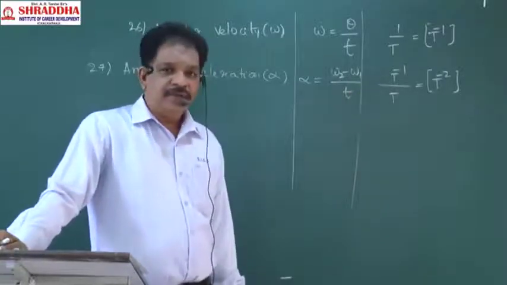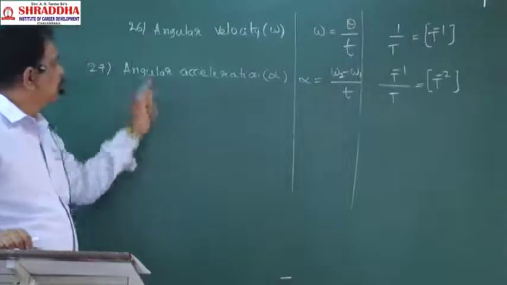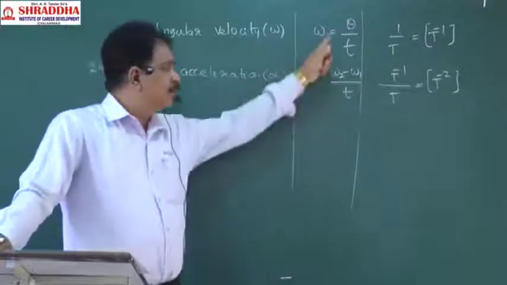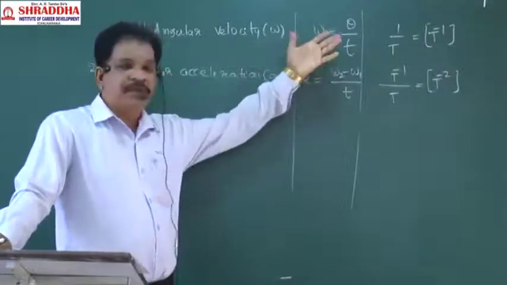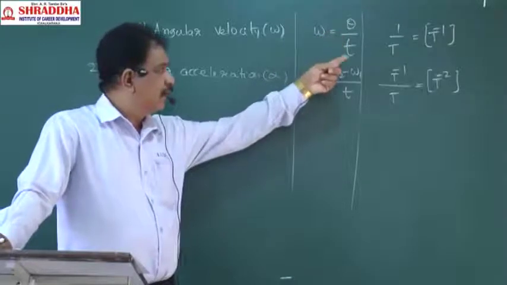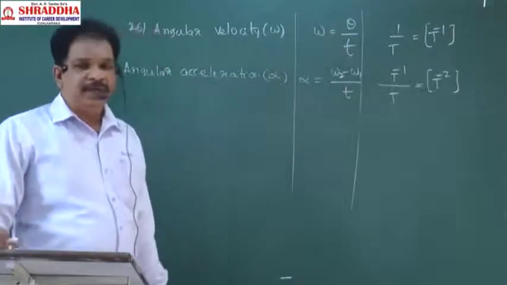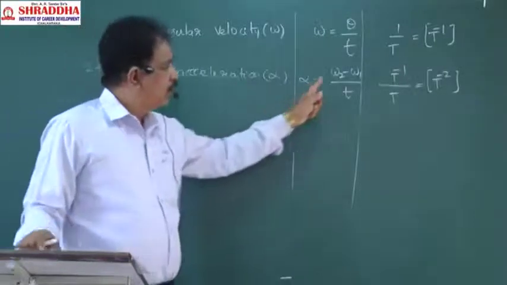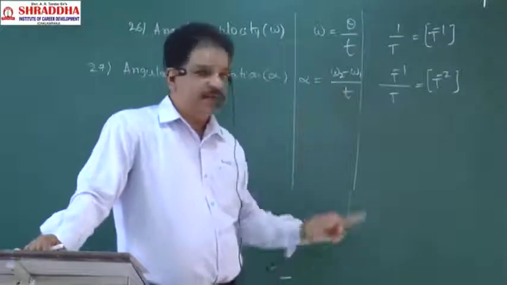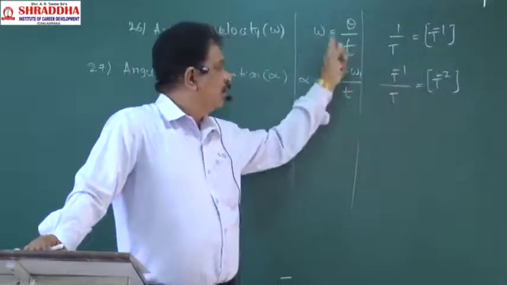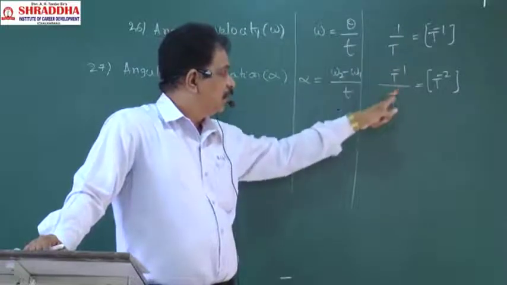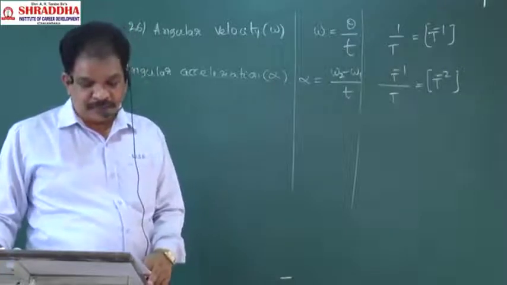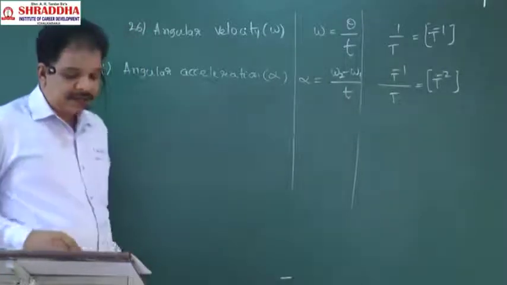Is it clear? So, what we are discussing: angular velocity means angular displacement by time. Angular displacement has no dimensions, time is t, so that will be t power minus 1. Angular acceleration is omega 2 minus omega 1 by t. Omega 2 minus omega 1 means t power minus 1 by t. This will be t power minus 2. Okay? That is angular acceleration.